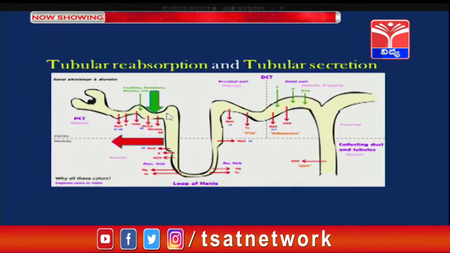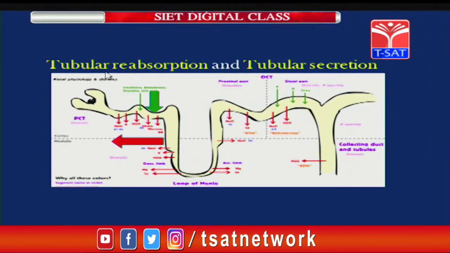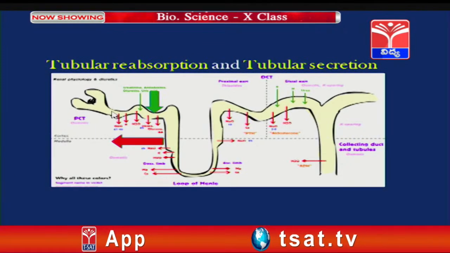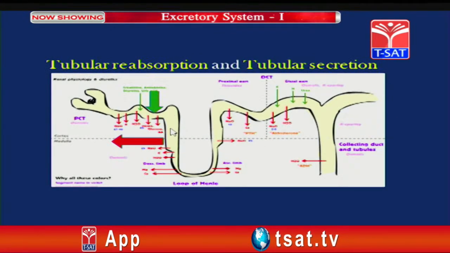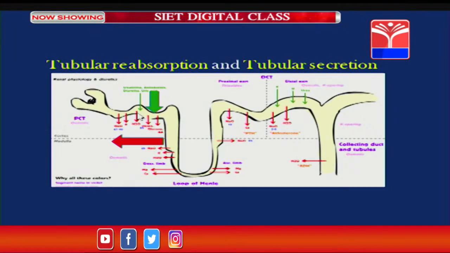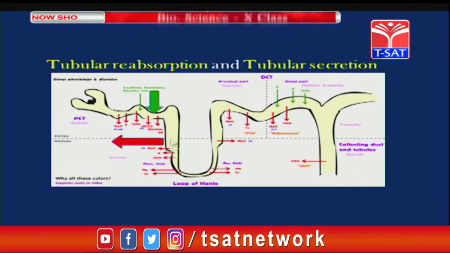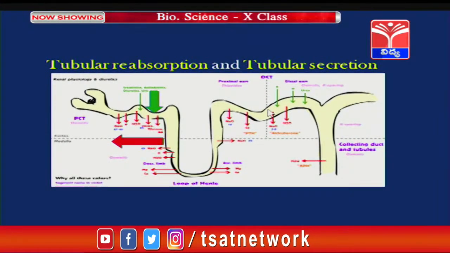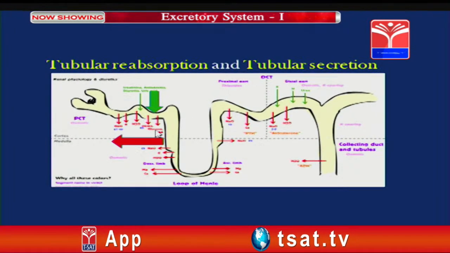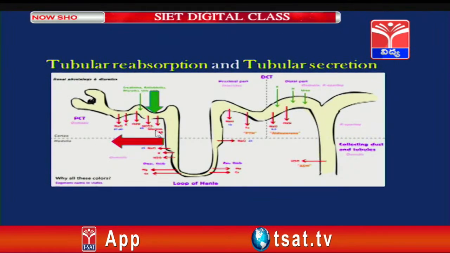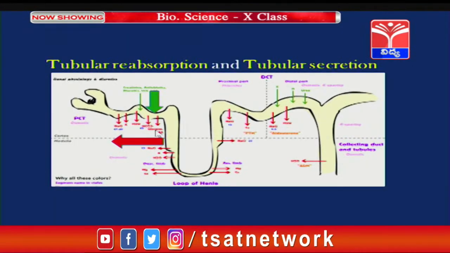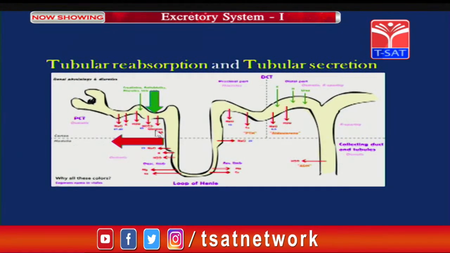Now, in this picture, let us understand the process of tubular reabsorption. Once the primary urine is produced here, it starts running through the various parts of the renal tubule. When it passes through the proximal convoluted tubule, Henle's loop, and distal convoluted tubule, many of the substances present in the primary urine such as water, glucose, amino acids and some electrolytes such as sodium and chloride ions are reabsorbed into the body.